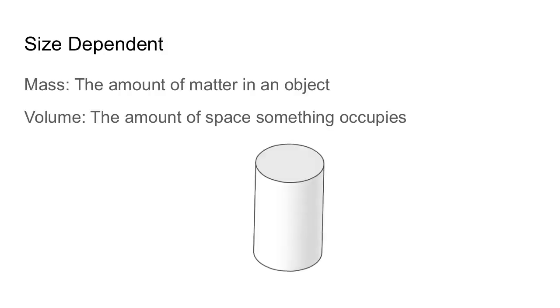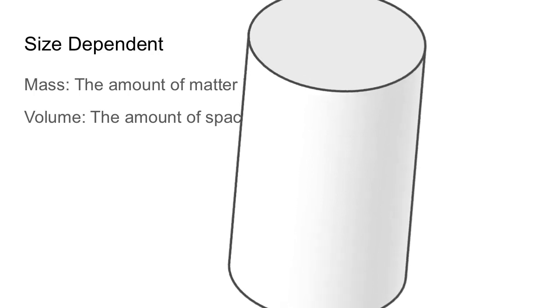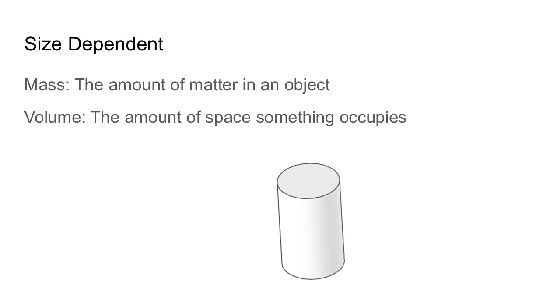So these size dependent properties are going to depend on how much of this object we have. So things like mass and volume just make sense because if I have more of this object, I have more mass. If I have more of this object, I have more volume. If I change the size of this object or this substance to make it less, I have less mass and less volume. And so these properties of mass and volume change depending on how big the thing is.